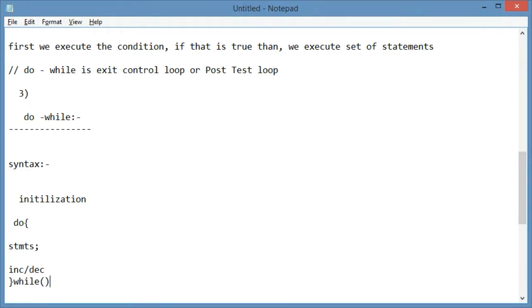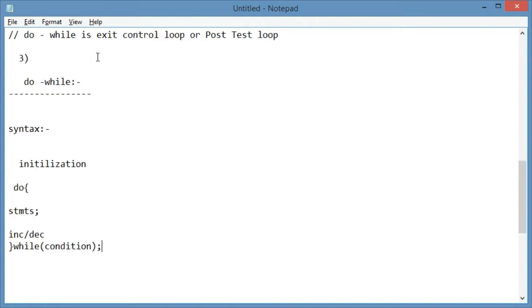Then after this curly bracket I need to add a while condition, then a semicolon. Semicolon is a must. Whenever you are using do while, the semicolon is important. If you are not using the semicolon, then it gives an error, right?